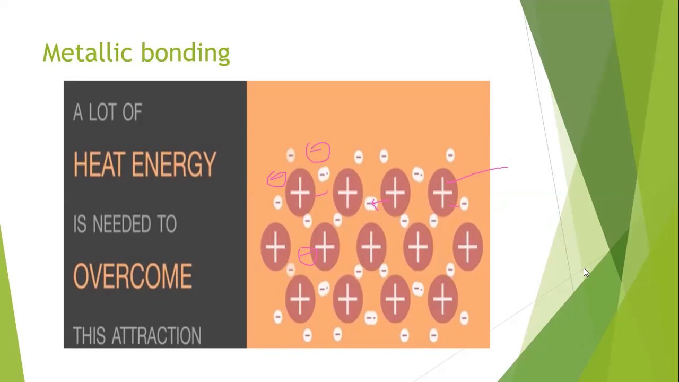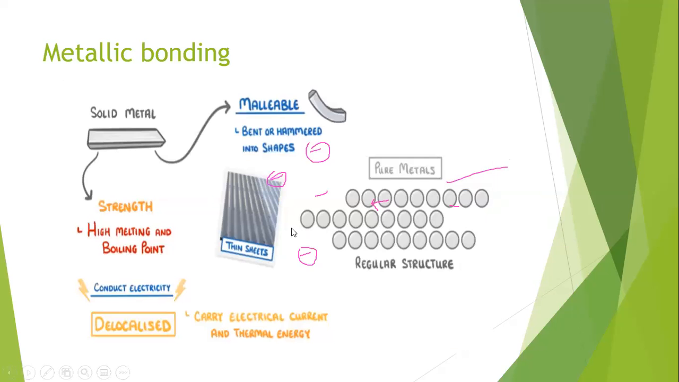Next, here you can see some properties of metals. Metals are malleable. What does it mean that metals are malleable? Malleable means you can bend or hammer them. You can easily bend the metal or hammer it to change it into other shapes. You know that metals exist in many forms: in thin sheets, in the form of wires, in the form of different equipment, because metals are malleable.